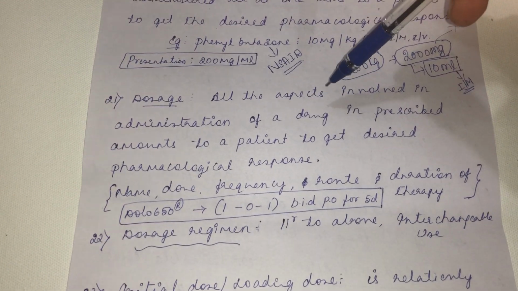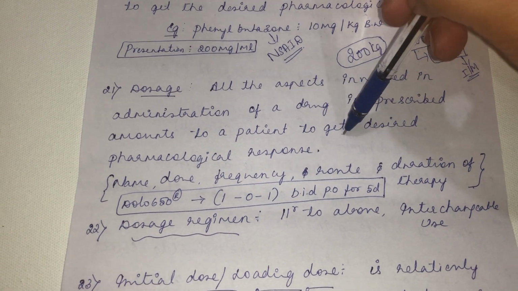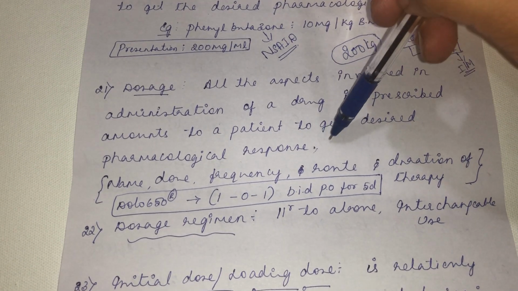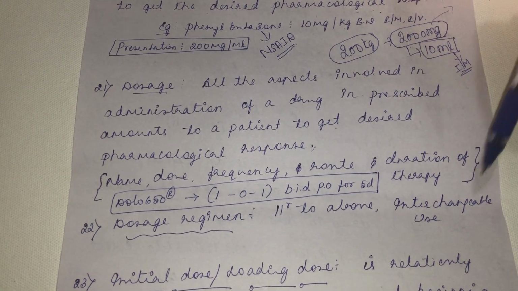Dosage is all the aspects that are involved in the administration of a drug in a prescribed amount to a patient to get the desired pharmacological response. It includes name, dose, frequency, route of administration, and duration of therapy.